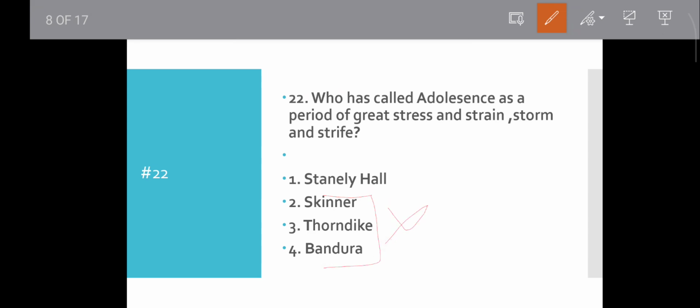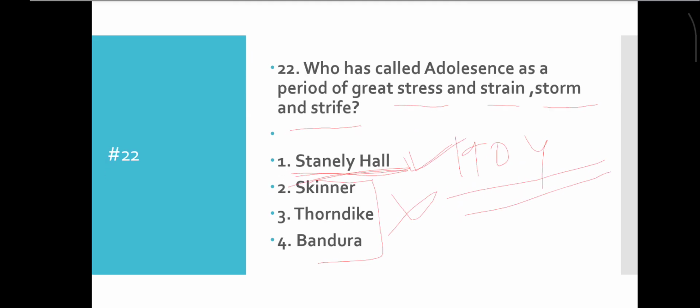So Stanley Hall, in 1904, said stress, strain, storm and strife. Adolescence is a storm period, a stress period. Okay, move to the next question.